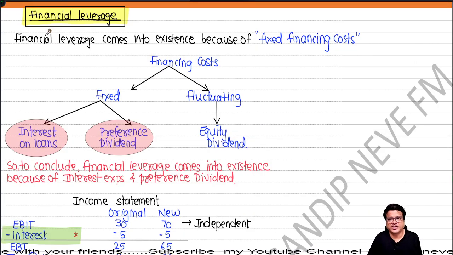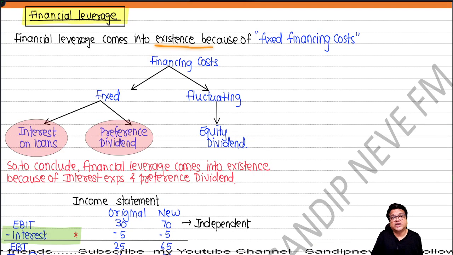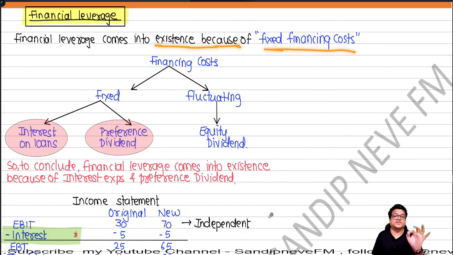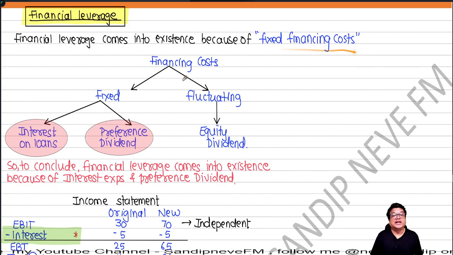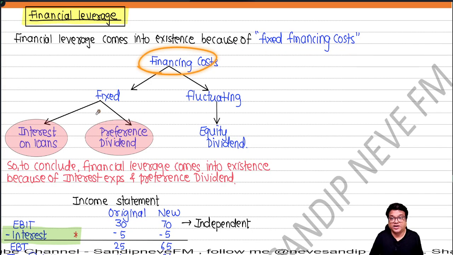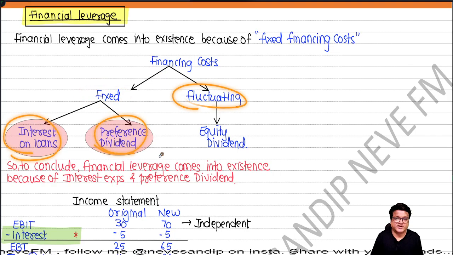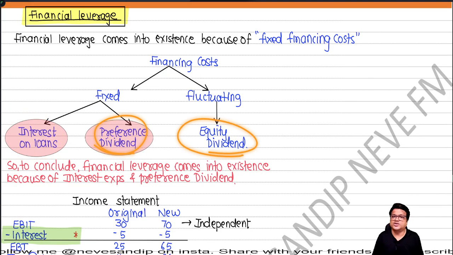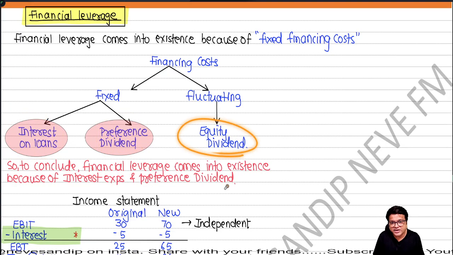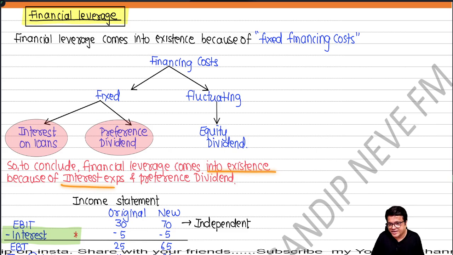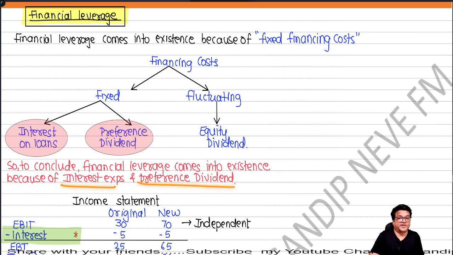Let's talk about financial leverage. See, financial leverage comes into existence because of what? Fixed financing cost. Okay, let's understand financing cost. Now, first of all, we have fixed and fluctuating. In fixed, we have interest, we have preference dividend, and in fluctuating, we have equity dividend. So, what can we say? Financial leverage comes into existence because of interest expenditure and preference dividend.